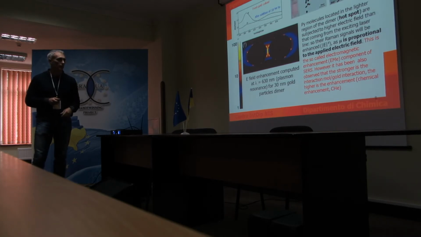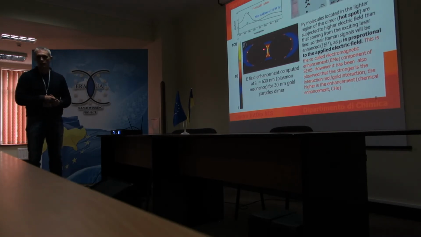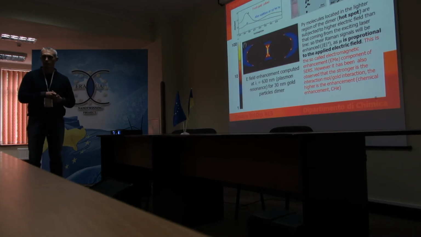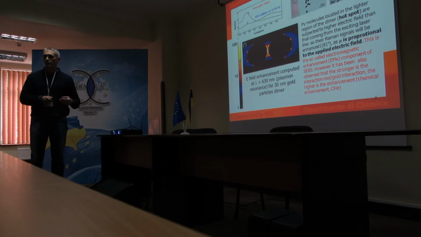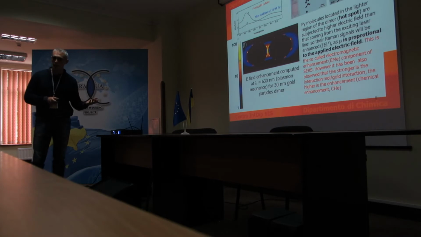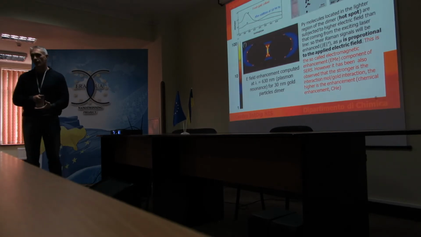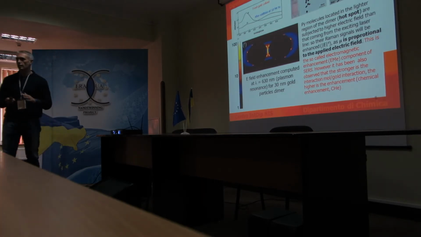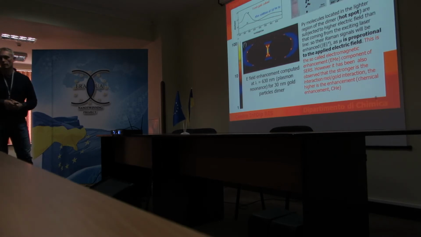of the impinging radiation. When the impinging radiation is producing plasmon resonance, we increase the electric field of the impinging radiation at the surface of the particles. If a molecule is here, the total electric field will be higher, and so the induced dipole will be higher, and so the intensity of the peak will be higher. So this is the so-called electromagnetic enhancement.